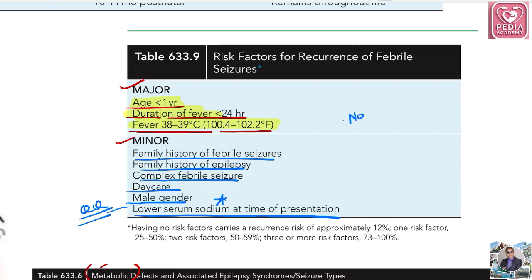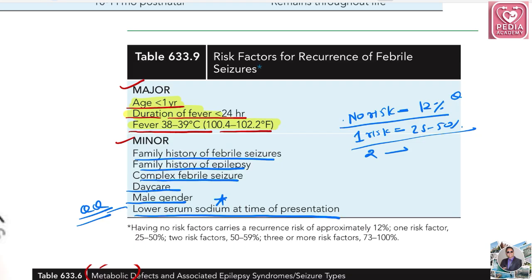This is very important and I'm just simplifying here. With no risk factor, the recurrence of febrile seizures is 12%. Even if there is no risk factor, recurrence is 12%. This was asked in INI-SS. If one risk factor is there, the risk will increase to 25 to 50%.